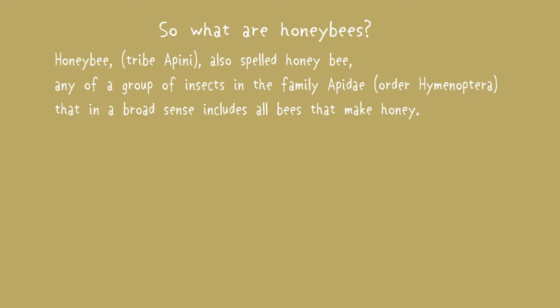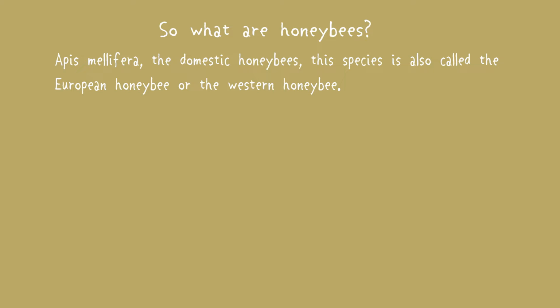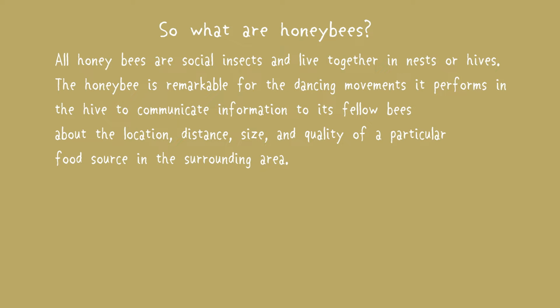Honeybees, any of a group of insects in the family Apidae, that in a broad sense includes all bees that make honey. Apis mellifera, the domestic honeybees, this species is also called the European honeybee or the Western honeybee. All honeybees are social insects and live together in nests or hives. The honeybee is remarkable for the dancing movement it performs in the hive to communicate information to its fellow bees about the location, distance, size, and quality of a particular food source in the surrounding area.